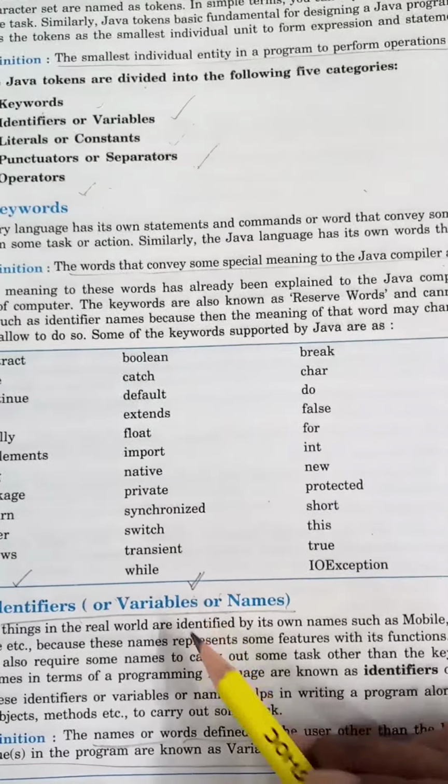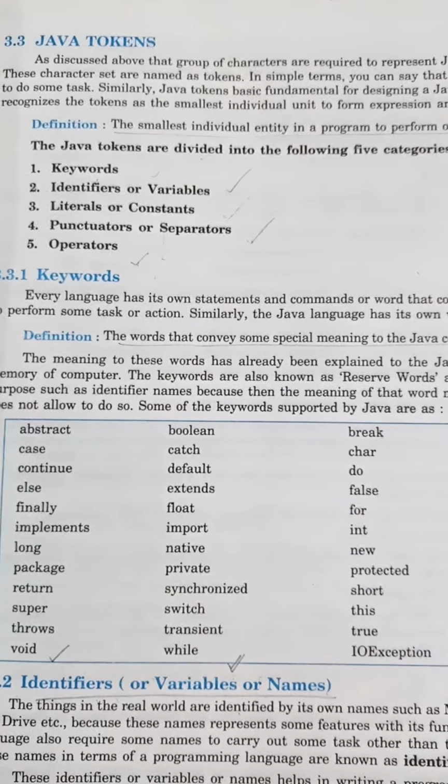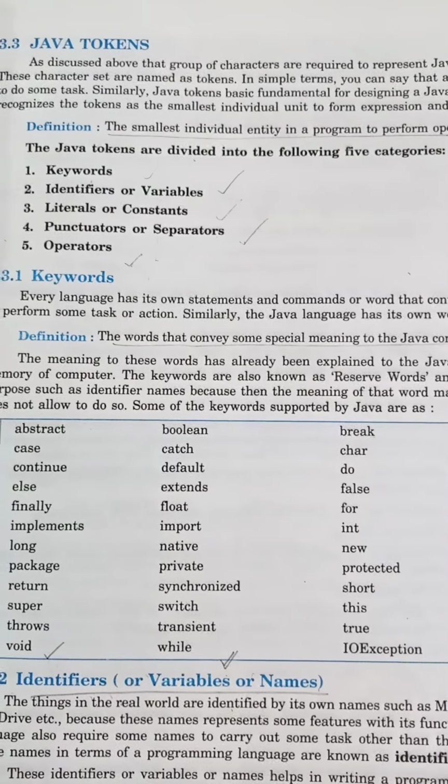Now identifiers. Identifiers are simply used to identify an object, to identify a variable. These are the names actually given by you. Like if you are writing a name for a class, display. So display is the name of that class. It's an identifier. How can we identify that particular class?